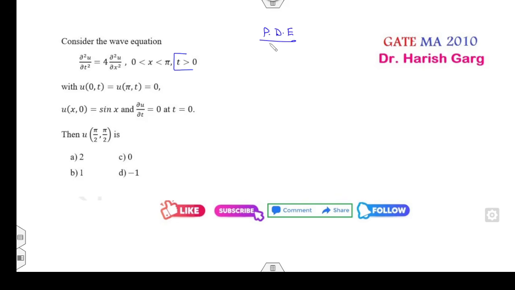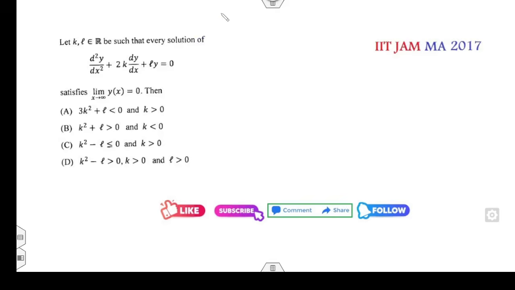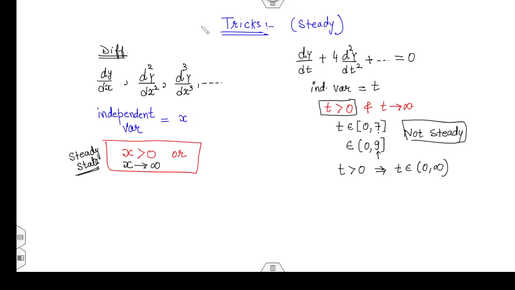My shortcut tricks, whether it is ordinary differential, partial, real analysis or complex, the same trick is applicable everywhere. So that means in this case x does not go to infinity. If you want to apply the steady state, you have to apply it on t, not on x. Clear?